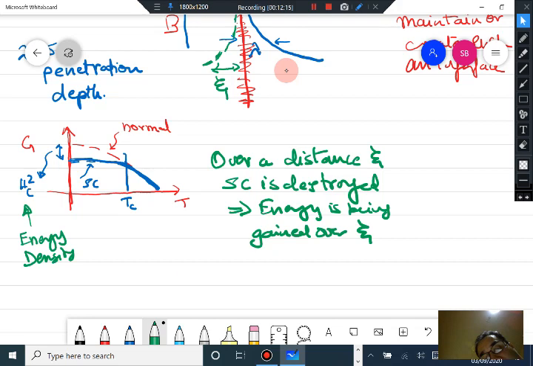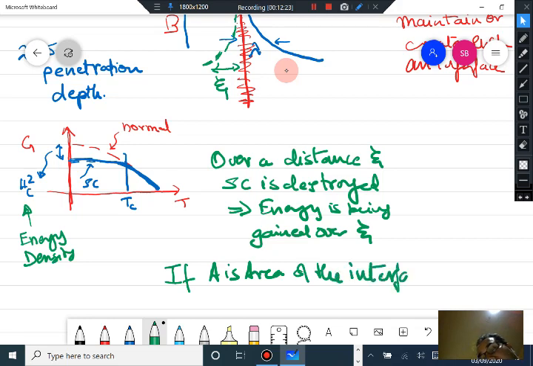If you recall, if A is the area of the interface, if this interface has an area A, something like this, this is the area.